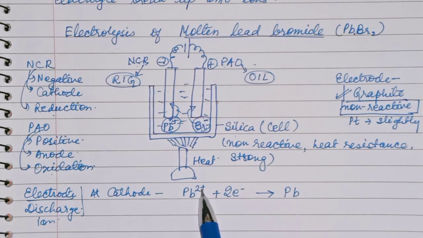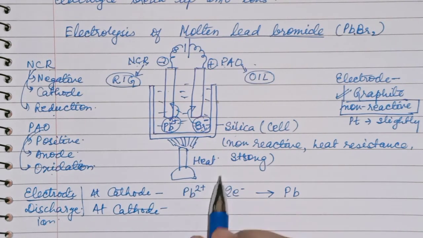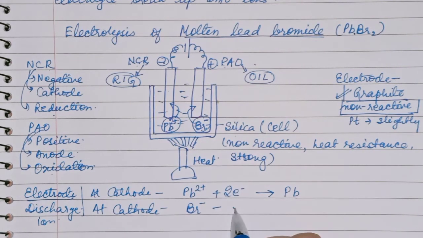So at the cathode the reaction will be of Pb2+. 2 plus means 2 electrons less than a neutral atom. So what will you do to make it neutral? You will add 2 electrons to make it neutral. So it is Pb here. Now at the anode, what will come? Br-. Br- means it has 1 electron more than a neutral atom. So what will you do here? Minus 1 electron. So you will get Br.